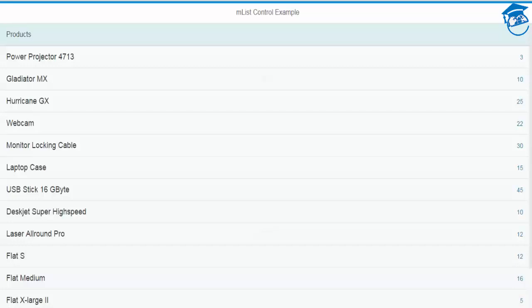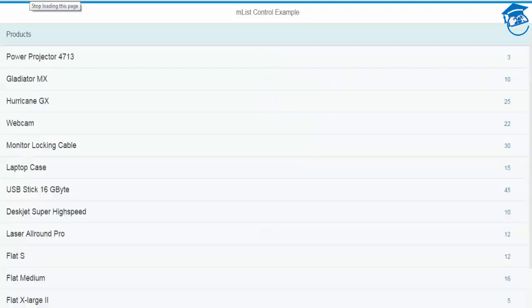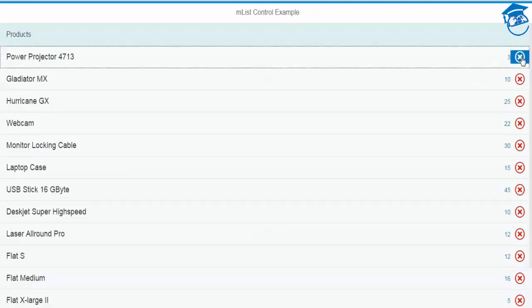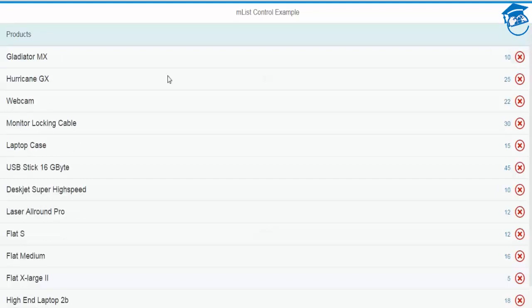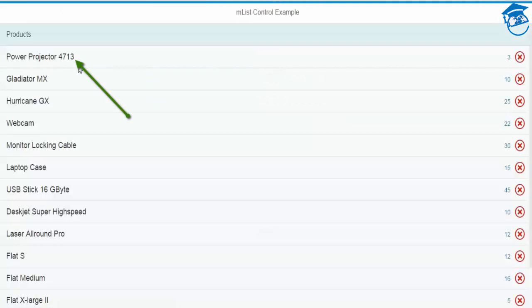I've included it, and there should be a list mode. Yeah, see, there is a list mode. So if you want to remove this project 4713, directly click here. It will be removed. See, the list is updated. And once you refresh it again, it will come back. See, project direction. This is how it works.